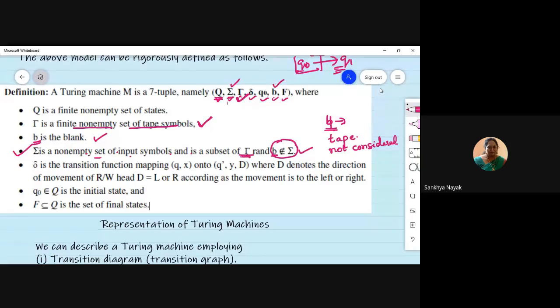Q0 you will know is the starting initial state, right? It belongs to Q. F, so far A we used to write, the set of acceptance states. So F is a set of final states here, and delta is the transitions we are going to design. If you are currently at some state, you have seen some input symbol. On seeing the current symbol, whether you will change the state, you will read, you will write, you will move towards the left or right, whatever action there is, that is determined in this delta.